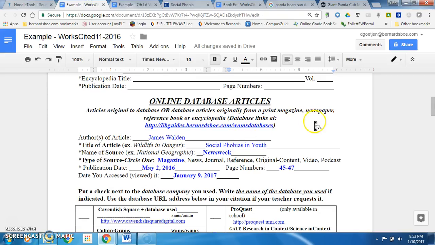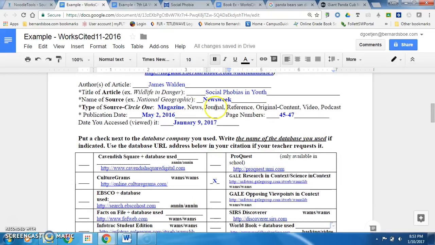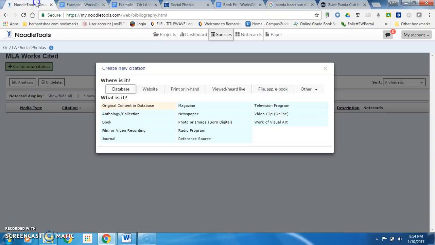For instance, on my example, I chose magazine. The type of source, that is Newsweek, was a magazine where my article came from. So in NoodleTools, I would select magazine. Please select the appropriate choice for your article.